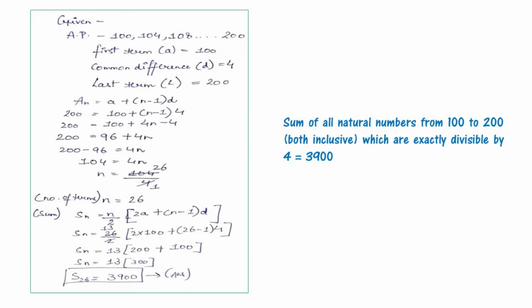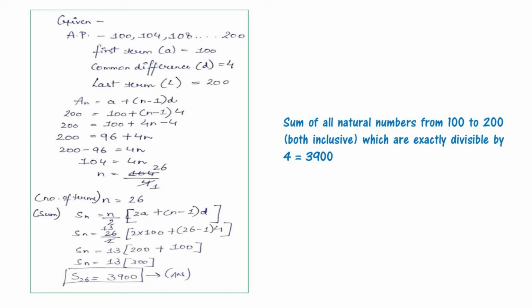Okay. Now the first term, that is a, is equal to 100, the common difference, that is d, is equal to 4, and the last term, that is l, is 200. Now we will put the formula here, that is an is equal to a plus n minus 1 times d. For an we have 200, and it is equal to 100 plus n minus 1 times 4. Now we will put the values here and solve it. Okay. 200 is equal to 100 plus 4n minus 4.